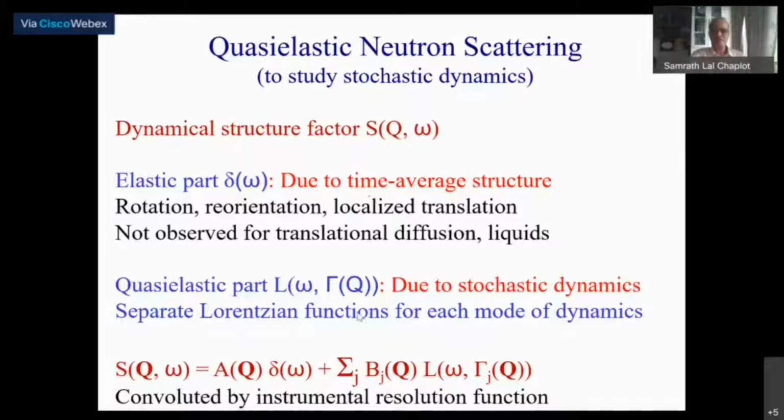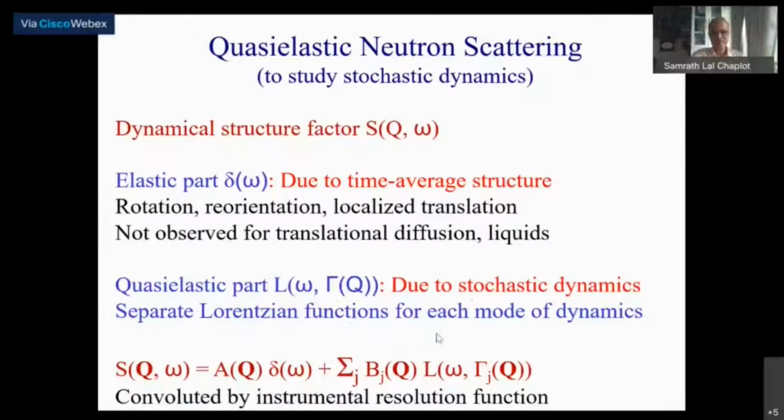Then the stochastic dynamics, that is the correlation function in time that has, as we said, certain relaxation times, and the Fourier transform of that is like a Lorentzian function as a function of the energy, and the half width at half maximum of the Lorentzian function has information about the dynamics, about the pathways or the geometry, the spatial information.